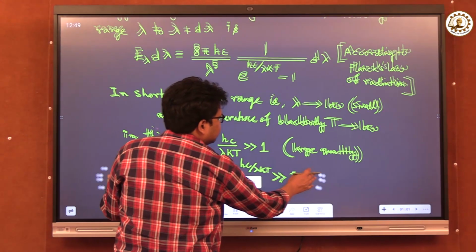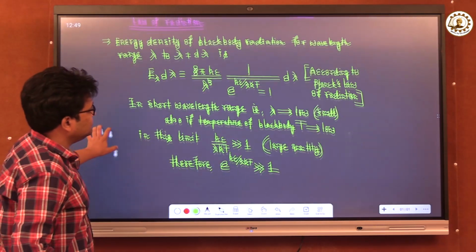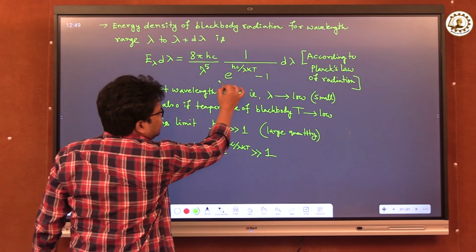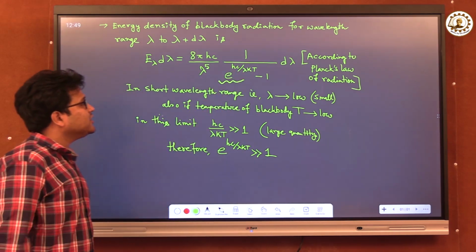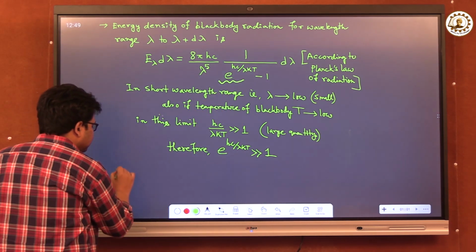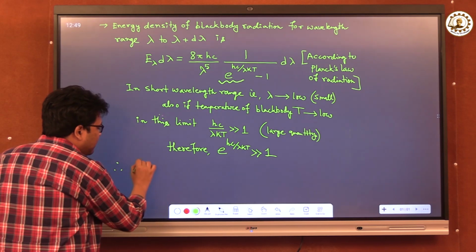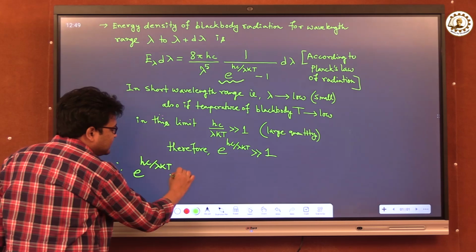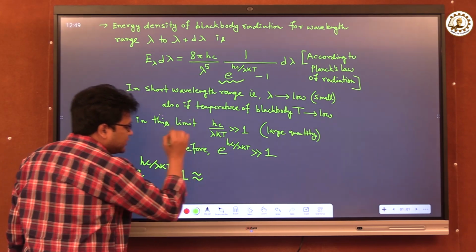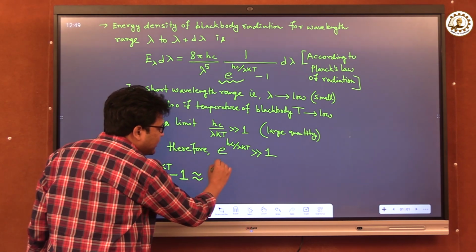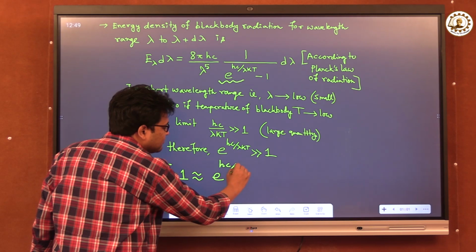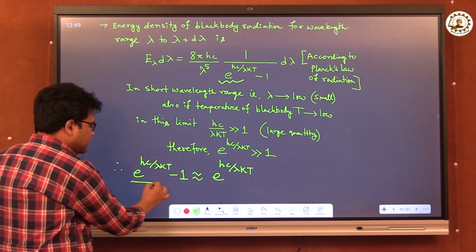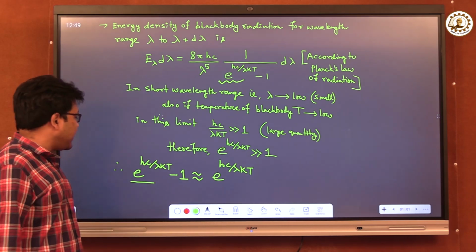So in that limit, since this particular quantity becomes very large, we can write e to the power hc by lambda kT minus 1 is almost nearly equal to e to the power hc by lambda kT, because this term is very large.